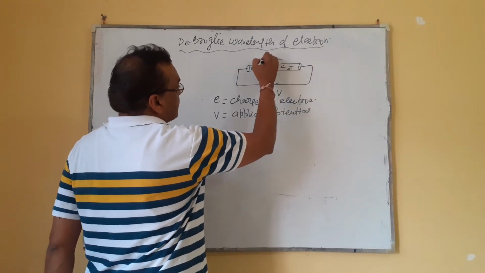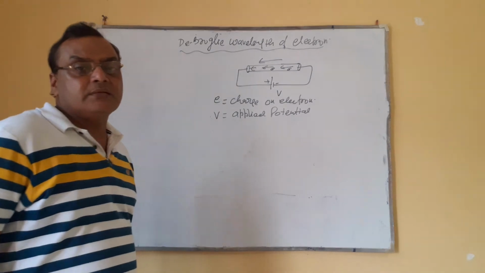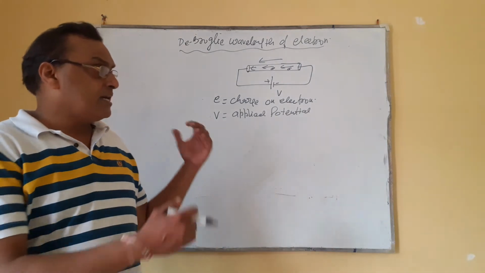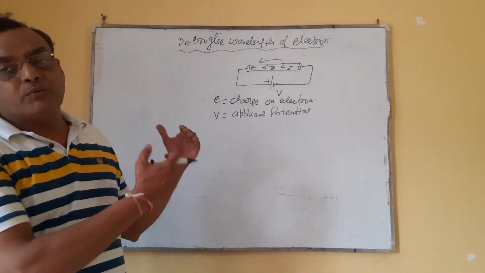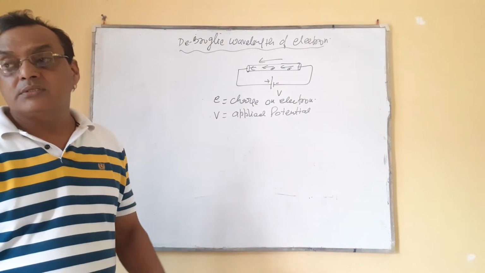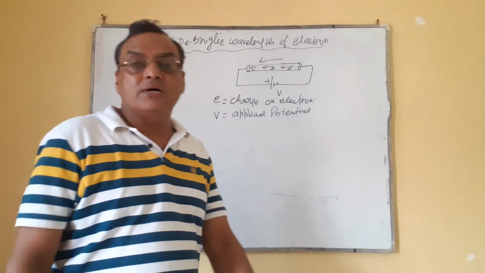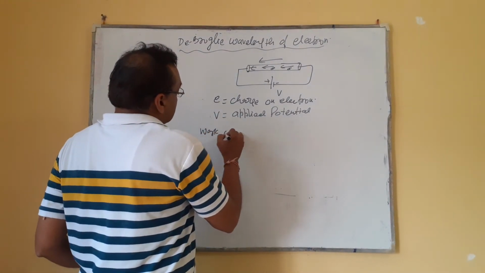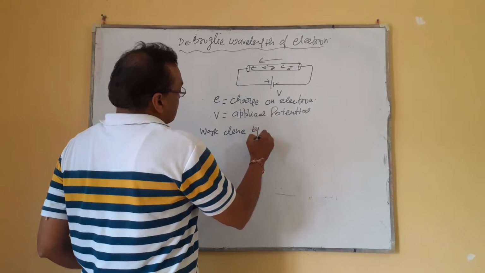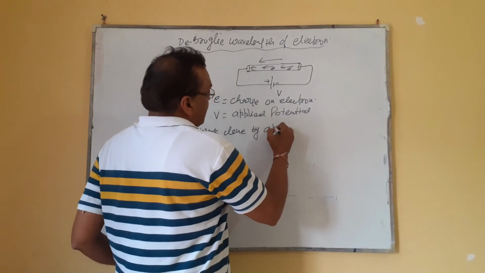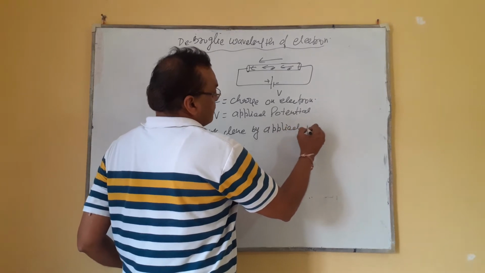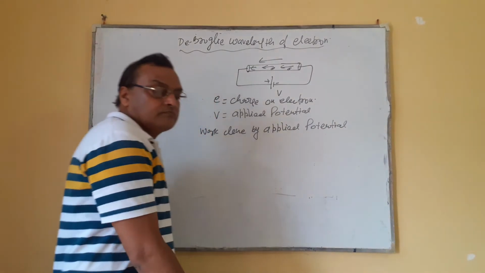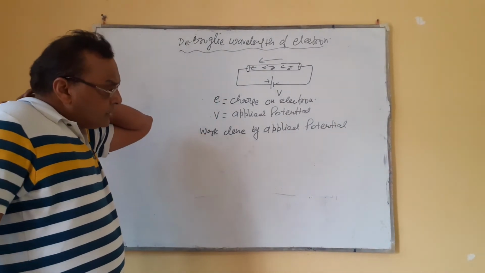Why do all the electrons start to move in the same direction? It means we have to do external work to move the electron. When all the electrons start to move in one direction, it means the electron accelerates. So how much work is done? The work done by the applied potential. What will be the work done by the applied potential?